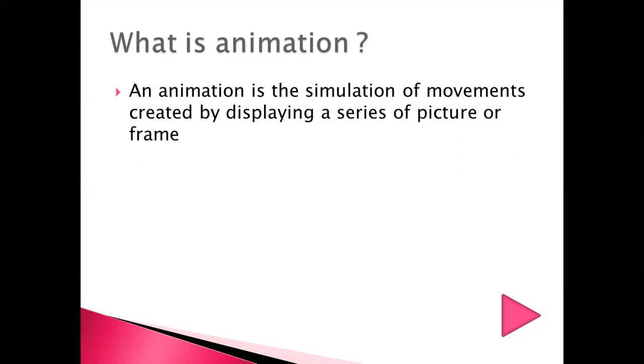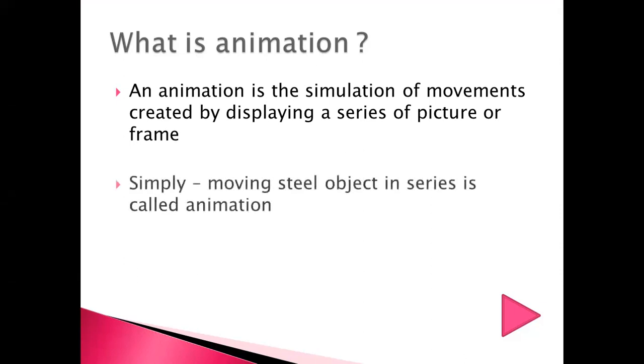So this book definition, maybe you will feel a little technical. So to make it easier for you, simply you can understand what is animation. Moving a still object in a series is called animation. If you are moving any still object, that is called animation. With the help of some tools and techniques, if you are moving a still object on screen, that is called animation.